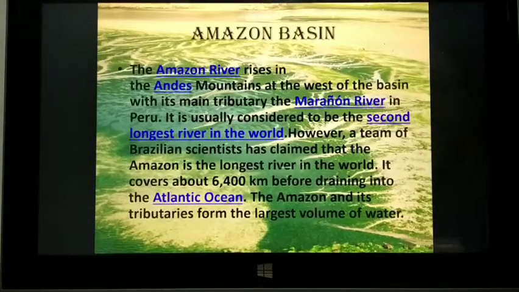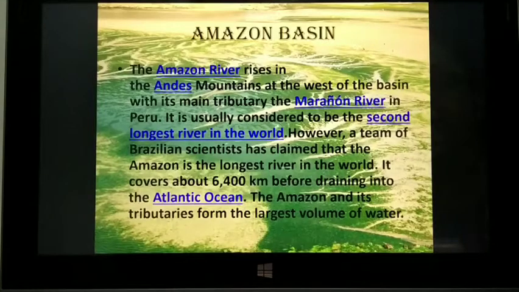Just now I told you the Amazon River rises in the Andes mountain in the west of the basin, and its main tributary is the Maranon River in Peru. It is usually considered the second longest river in the world. However, a team of Brazilian scientists has claimed that the Amazon is the longest river in the world. It covers about 6,400 km before draining into the Atlantic Ocean.